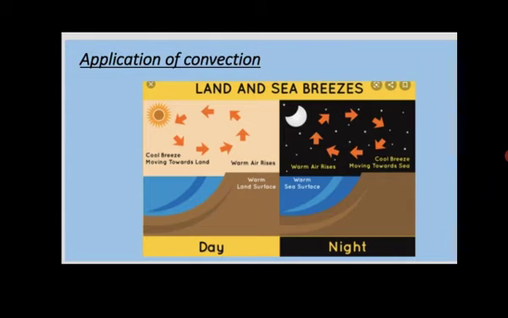So the land temperature goes down and the water temperature does not go down. So on the water body there is high temperature, and on the land body there is low temperature.